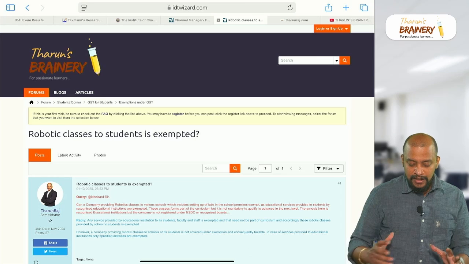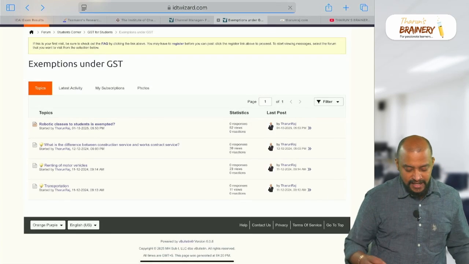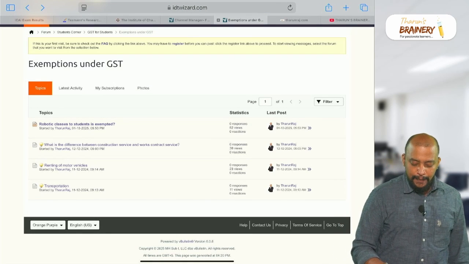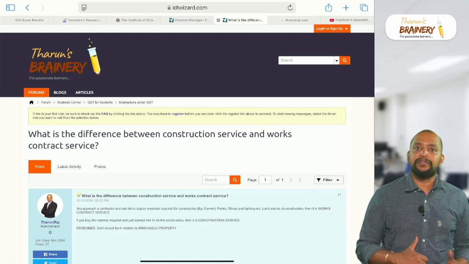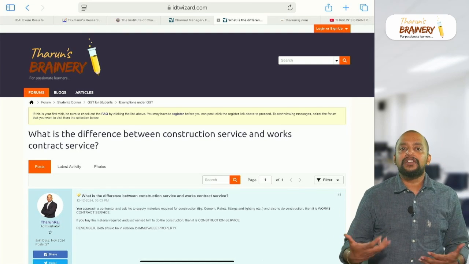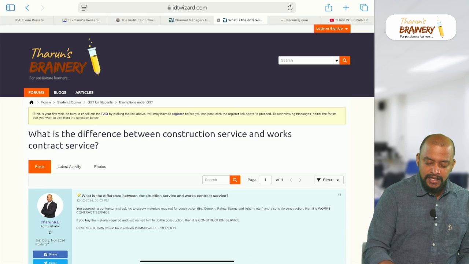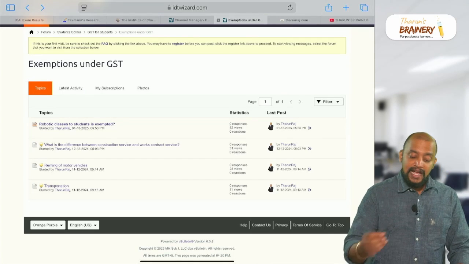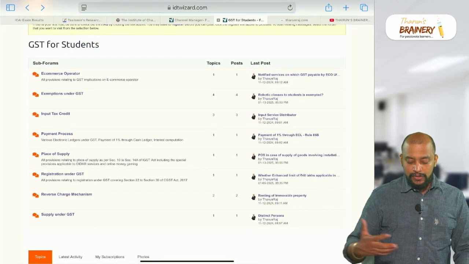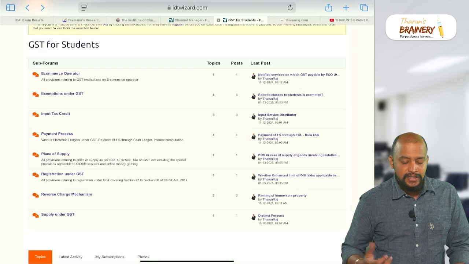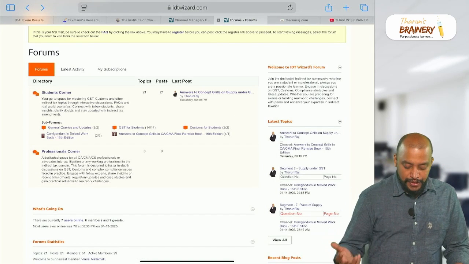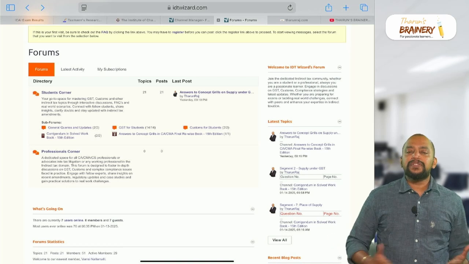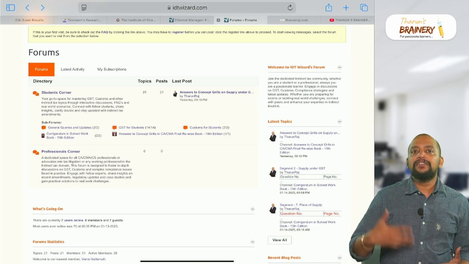Another student has asked me a question: what is the difference between construction service and works contract service? We often get confused like this, so all these queries are given chapter wise. Apart from this, there are other queries like customs for students. You can make use of this website even in future.